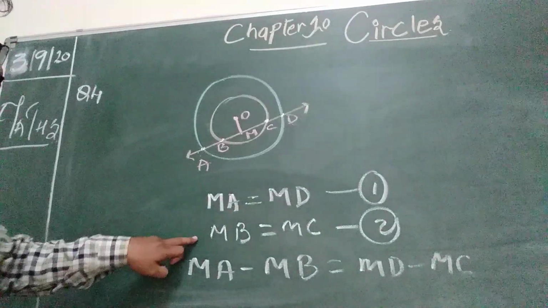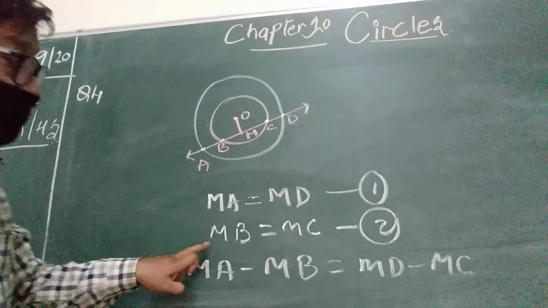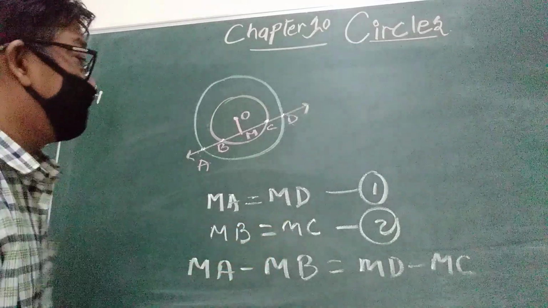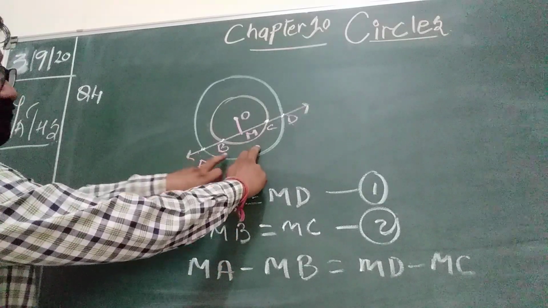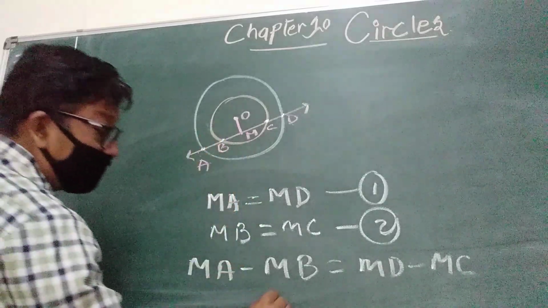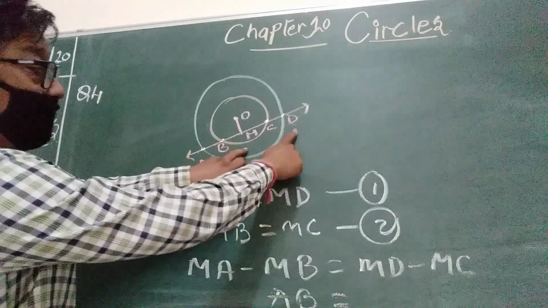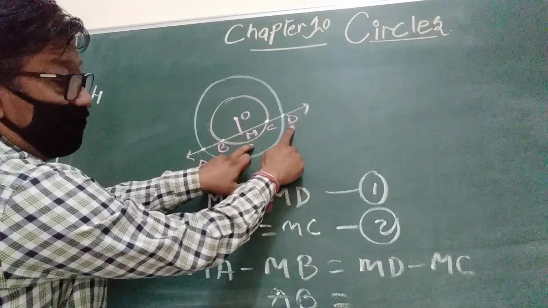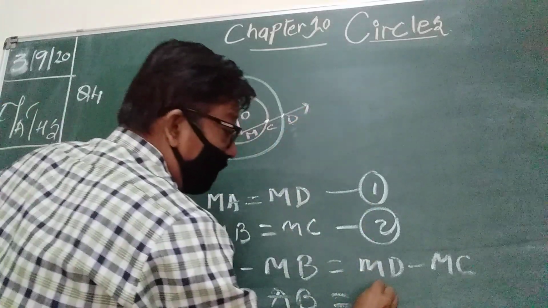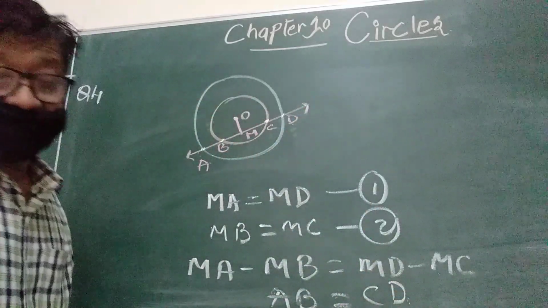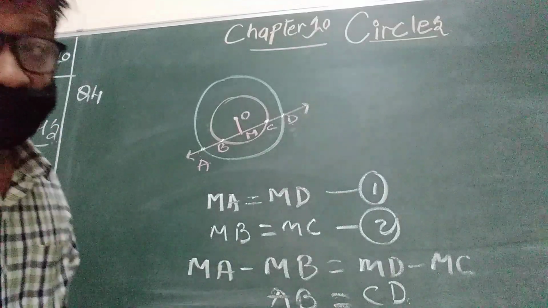Now you can see that MA minus MB, the remaining is AB, which is equal to MD minus MC, the remaining is CD. Hence AB is equal to CD, which we had to prove.